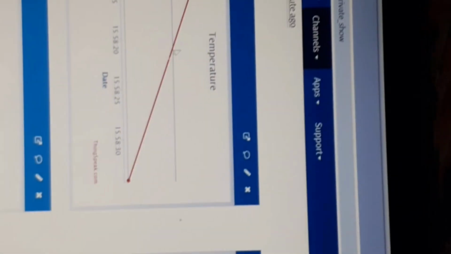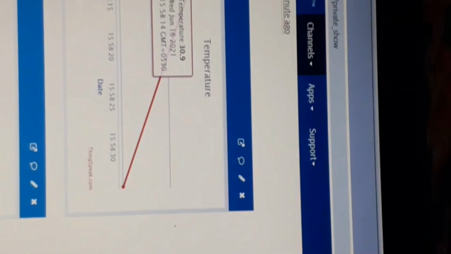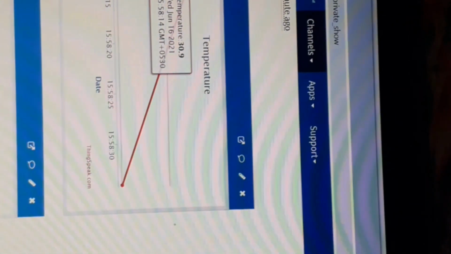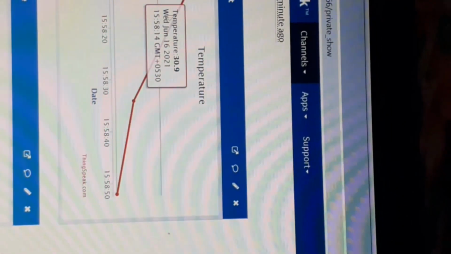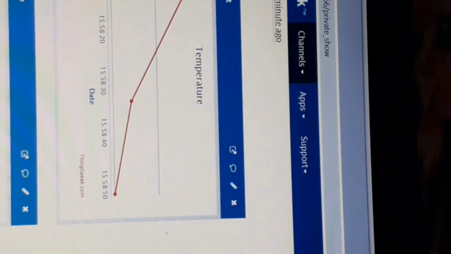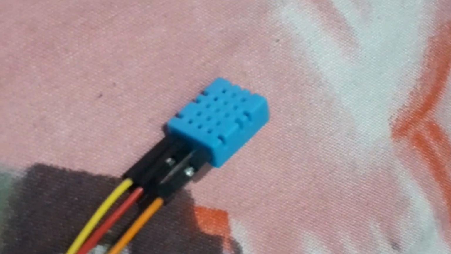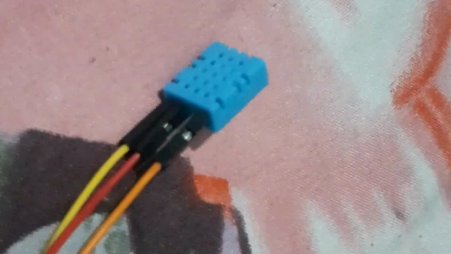Two values are taken by ThingSpeak, two entries, and see how it is gradually decreasing. This is very little fluctuation, not more. Here temperature is 30, here 30.6, here 30.9 and 30.5. You can see here the DHT sensor is connected, and it senses the environmental temperature and humidity.